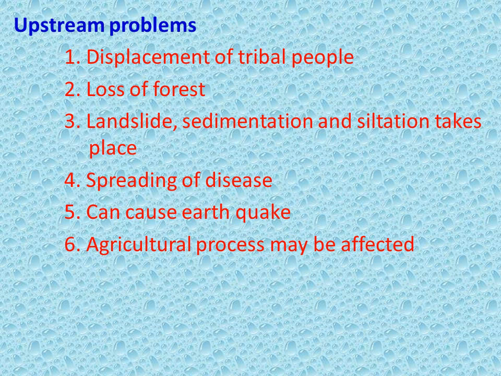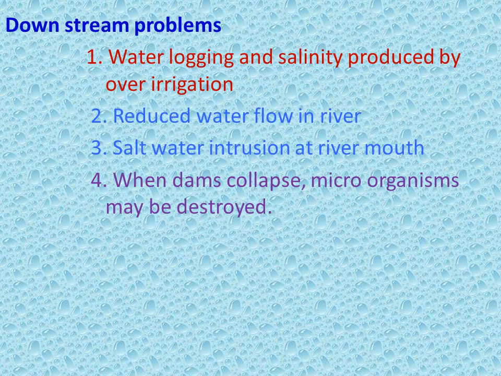Upstream problems. Displacement of tribal people. Loss of forest area. Landslide, sedimentation, siltation takes place. Spreading of diseases will be there. It can cause earthquake. The agricultural processes may be affected by these dam constructions.